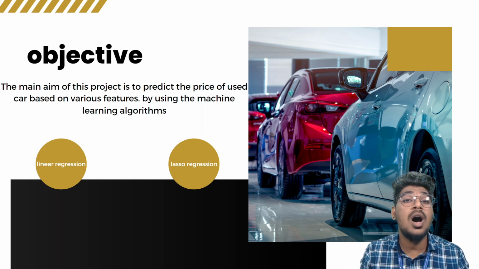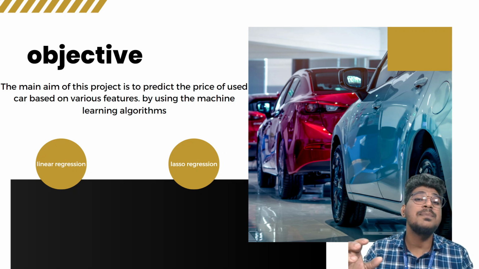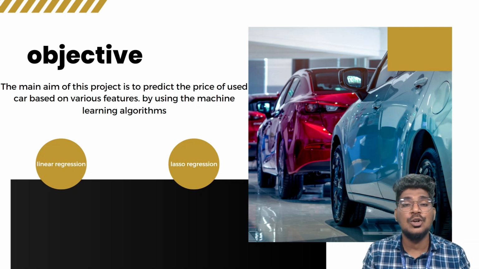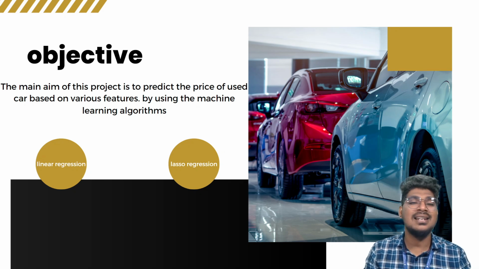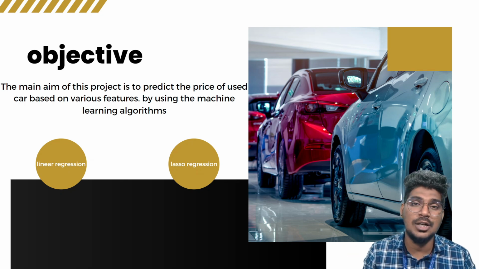So what is our objective? Car price prediction. Based on certain criteria, based on certain data features, what is the car price? It will be predicted. That is our game. The main aim of this project is to predict the price of a used car based on various features by using a machine learning algorithm. We need to use regression algorithms. Here I am going to use linear regression as well as lasso regression. Linear regression is one of the best algorithms for regression problems. Okay, right. Hope you guys understood the objective of this project.